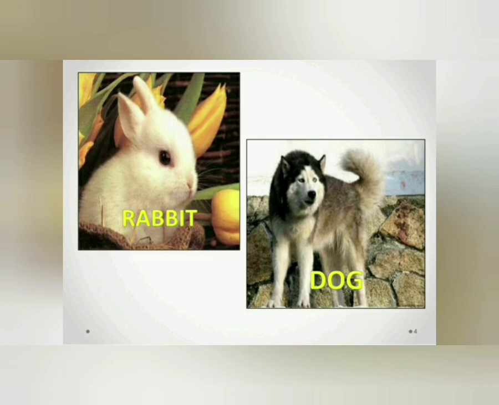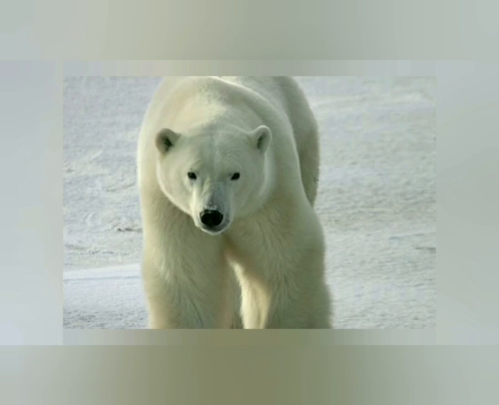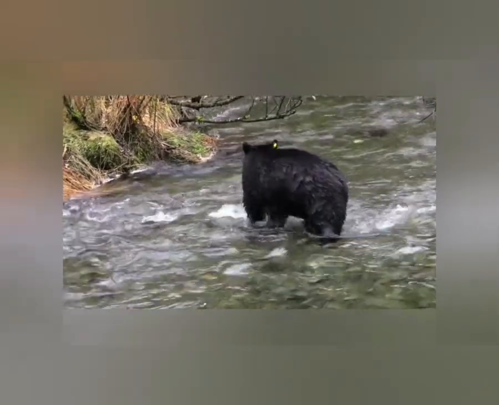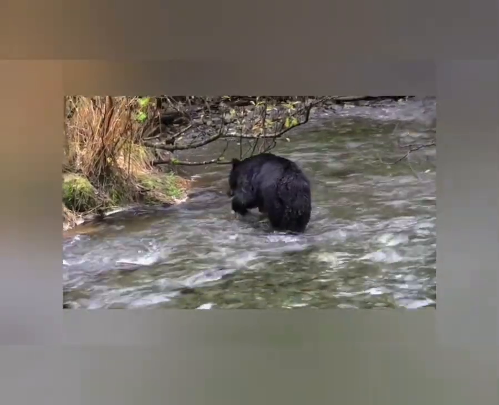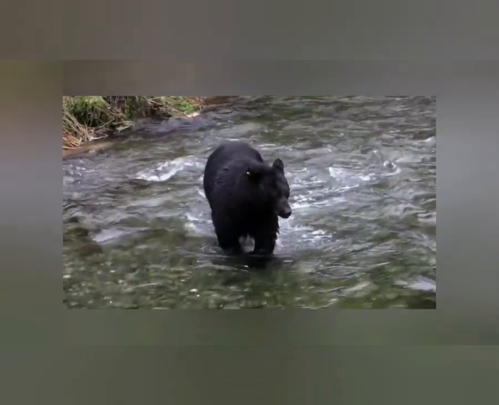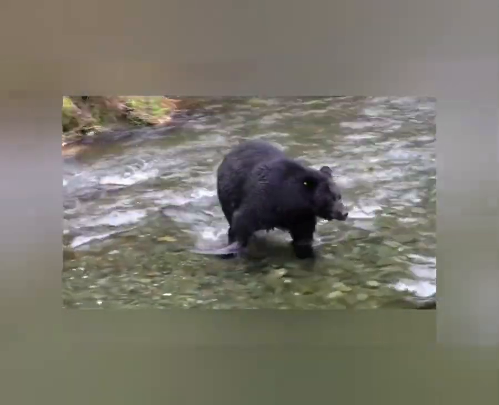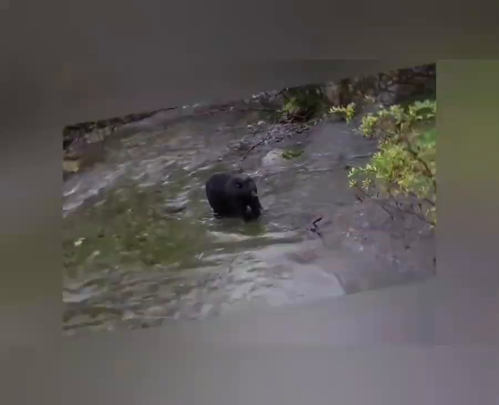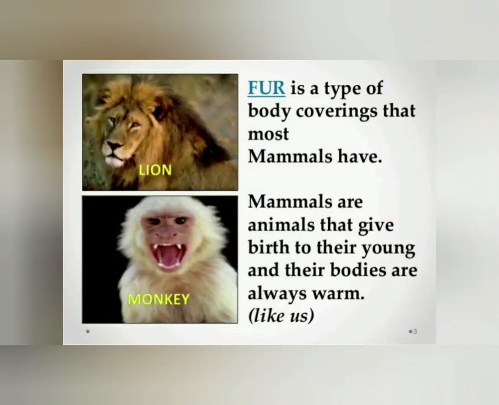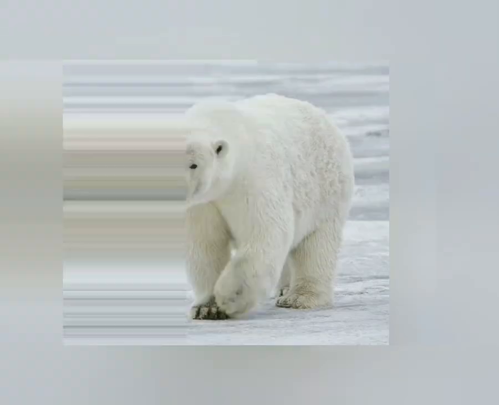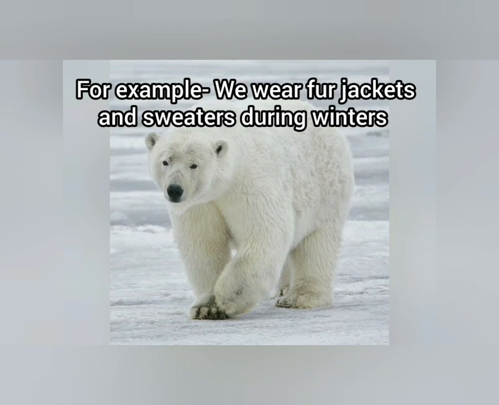Animals like polar bears or your black bear, which you have seen here also in Nandankanan, those bears have hair on their entire body. So they have a thick covering of hair because it is on their entire body. It is full of hair, so many hairs in their body. So that's why a very thick covering of hair is on their entire body, which is called fur. You have known this term also, FUR, fur. What is fur? Yes. So many hairs are there in their body. So that is called fur.